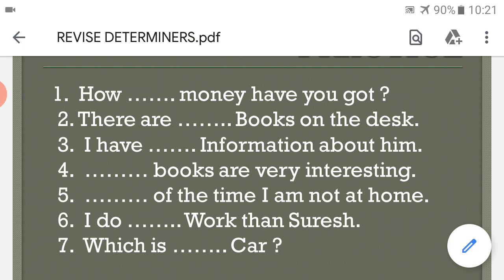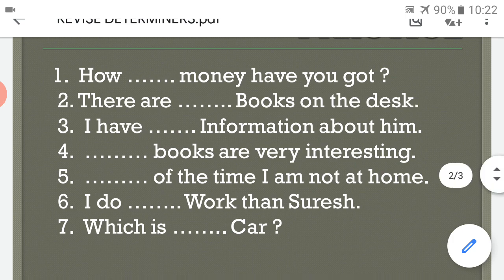I do dash work than Suresh. Than denotes comparative degree, so we will use a comparative here. We can use less work or more work. I do less work than Suresh, or I do more work than Suresh. Which is dash car? This is possessive. Now, which is your car or which is her car? Any word you can write here, which is your car.